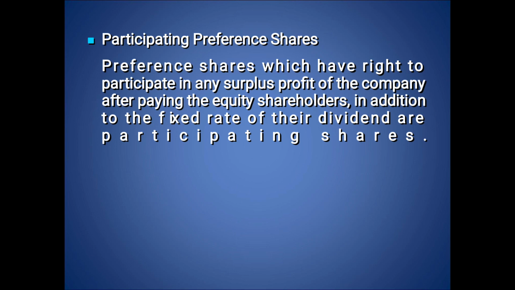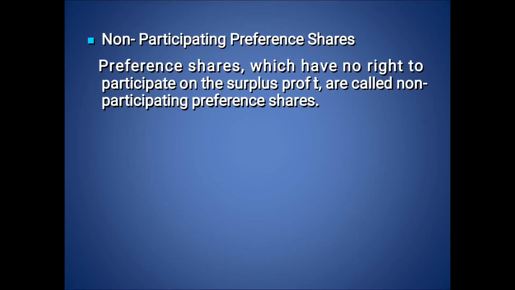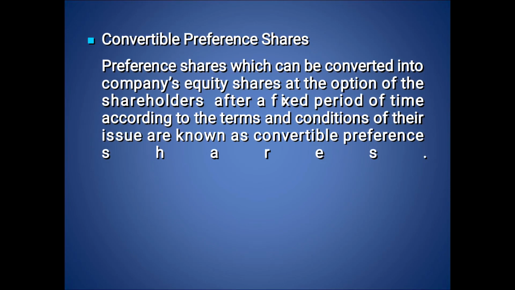That's why it is termed as participating preference shares. Next one, non-participating preference shares. Like non-cumulative, here also non-participating. The shareholders who have no right to participate in the surplus or excess profit of the company are termed as non-participating preference shares.